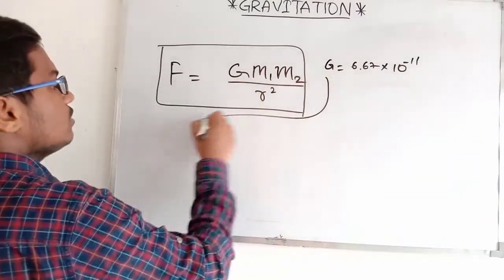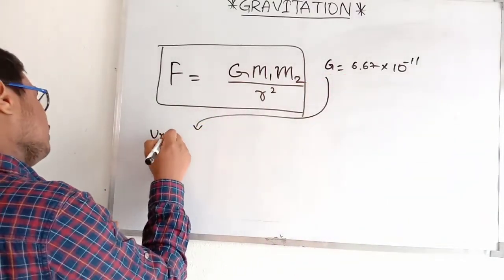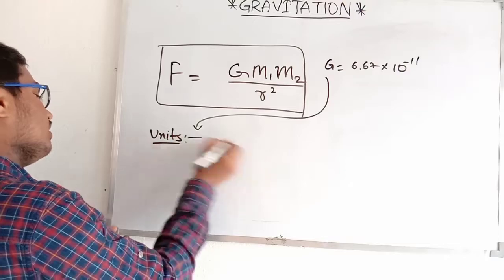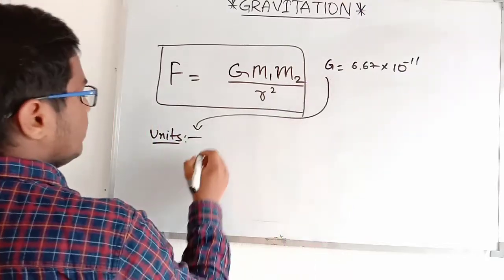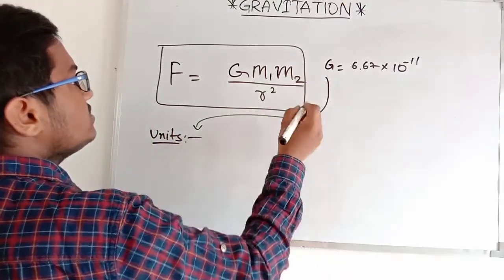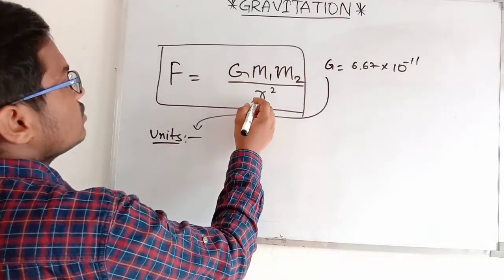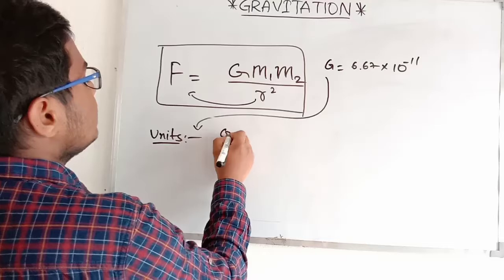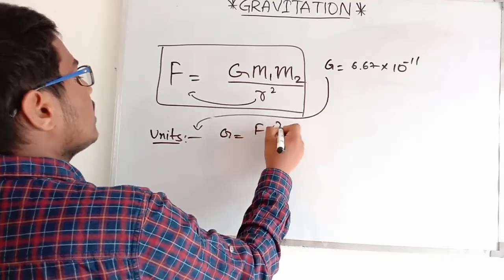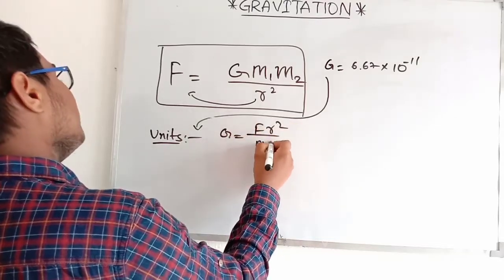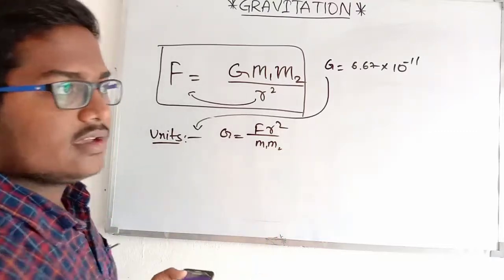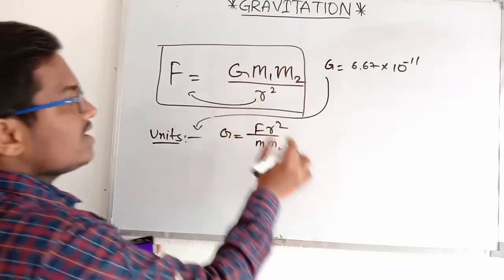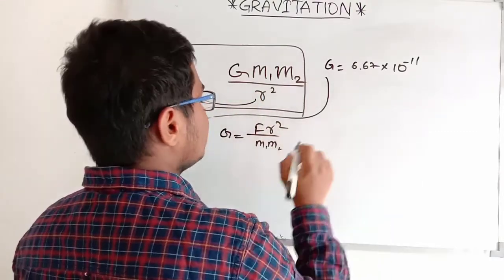And let me tell you the units of the gravitational constant. If we take r square to this side and m1 and m2 to this side, G is equal to F r square by m1 m2.